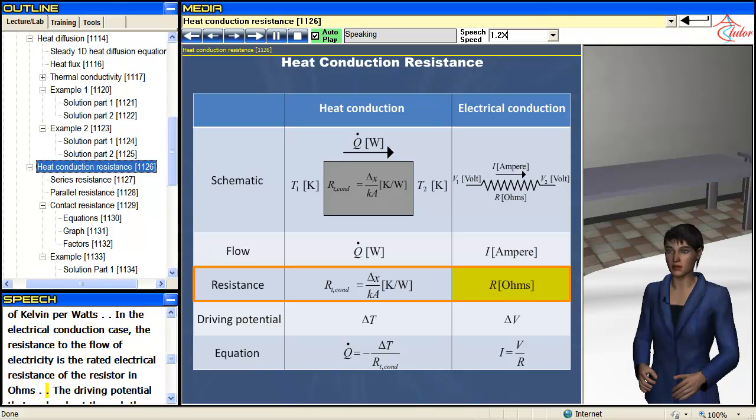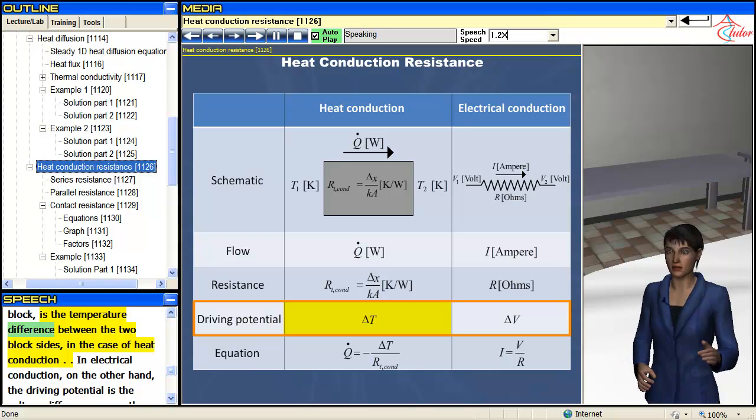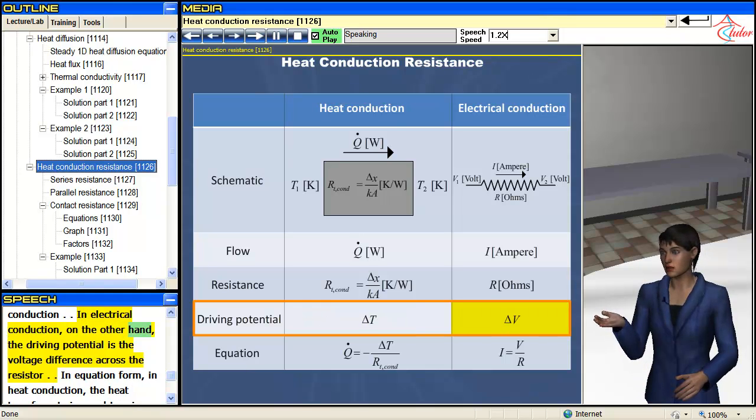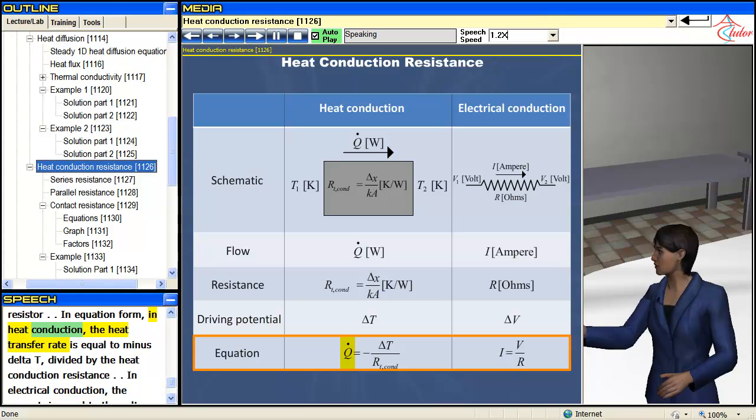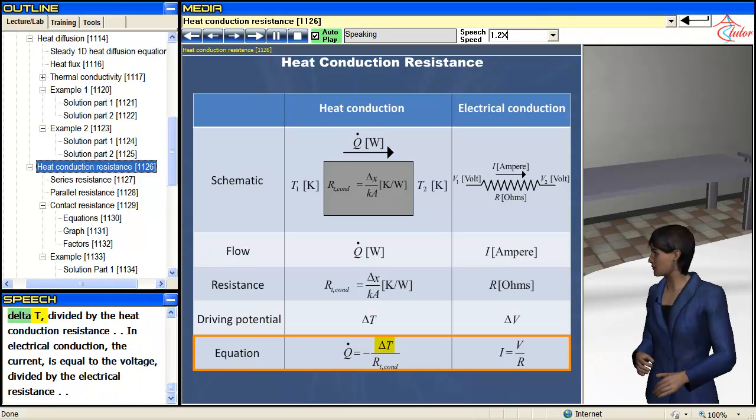in ohms. The driving potential that pushes heat through the block is the temperature difference between the two block sides, in the case of heat conduction. In electrical conduction, on the other hand, the driving potential is the voltage difference across the resistor. In equation form, in heat conduction, the heat transfer rate is equal to minus delta T divided by the heat conduction resistance. In electrical conduction, the current is equal to the voltage divided by the electrical resistance.